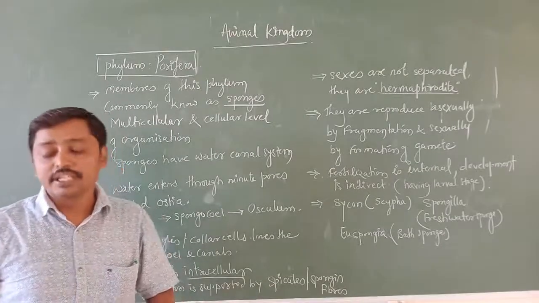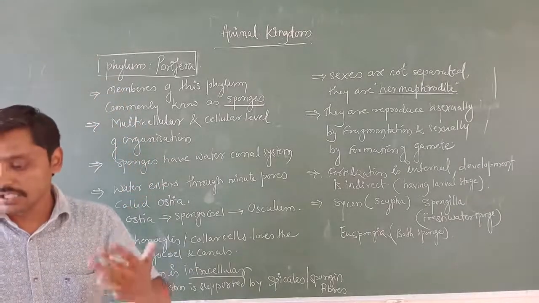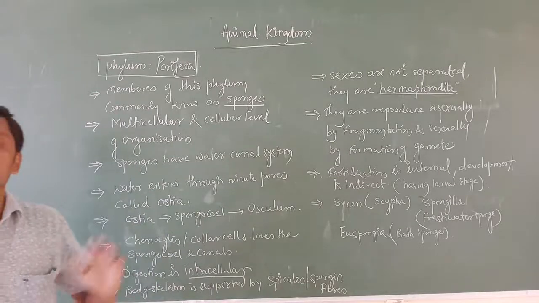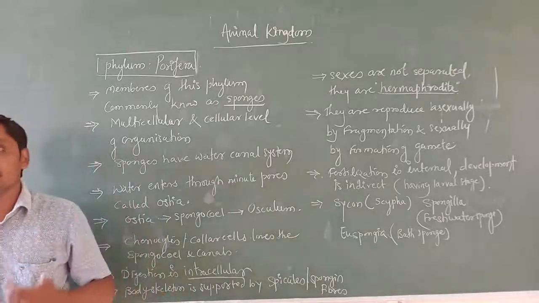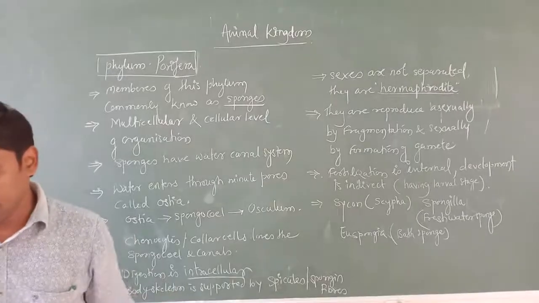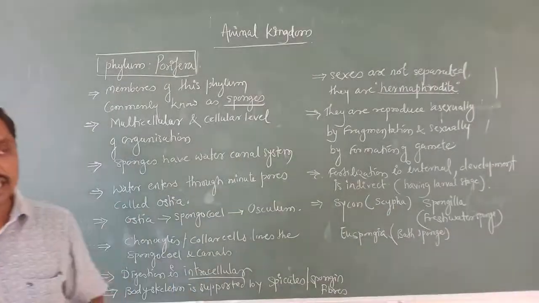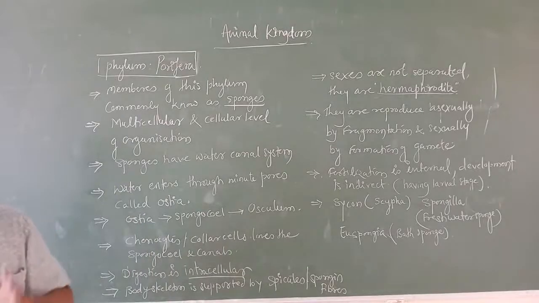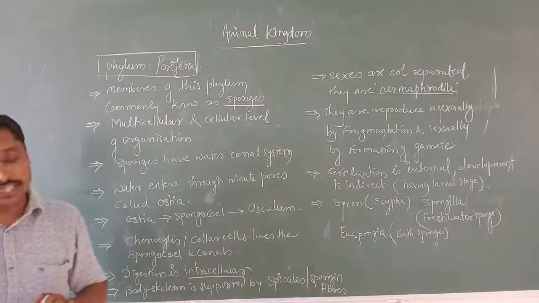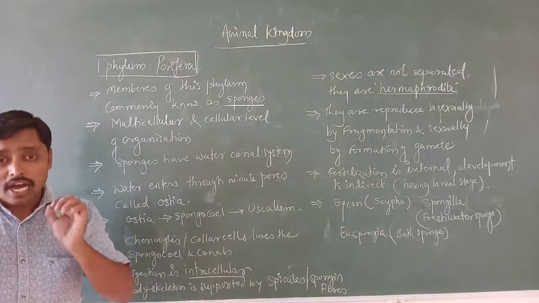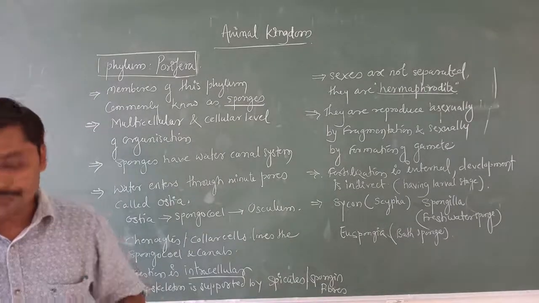And last, we studied the different phyla. I gave you examples of the different phyla: Porifera, Coelenterata, whose other name is Cnidaria, then Ctenophora. After that, Platyhelminthes, Aschelminthes, Annelida, Arthropoda, Mollusca, Echinodermata. Then we go on to the phylum Chordata. Up to this, that is what we have studied so far under the chapter Animal Kingdom.